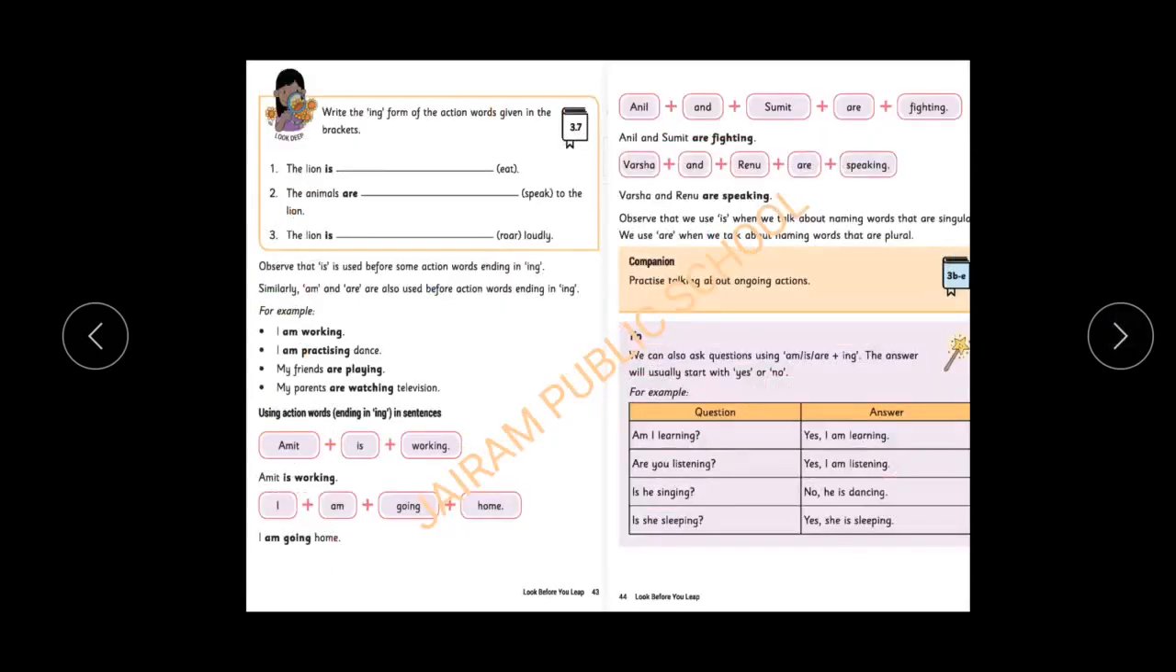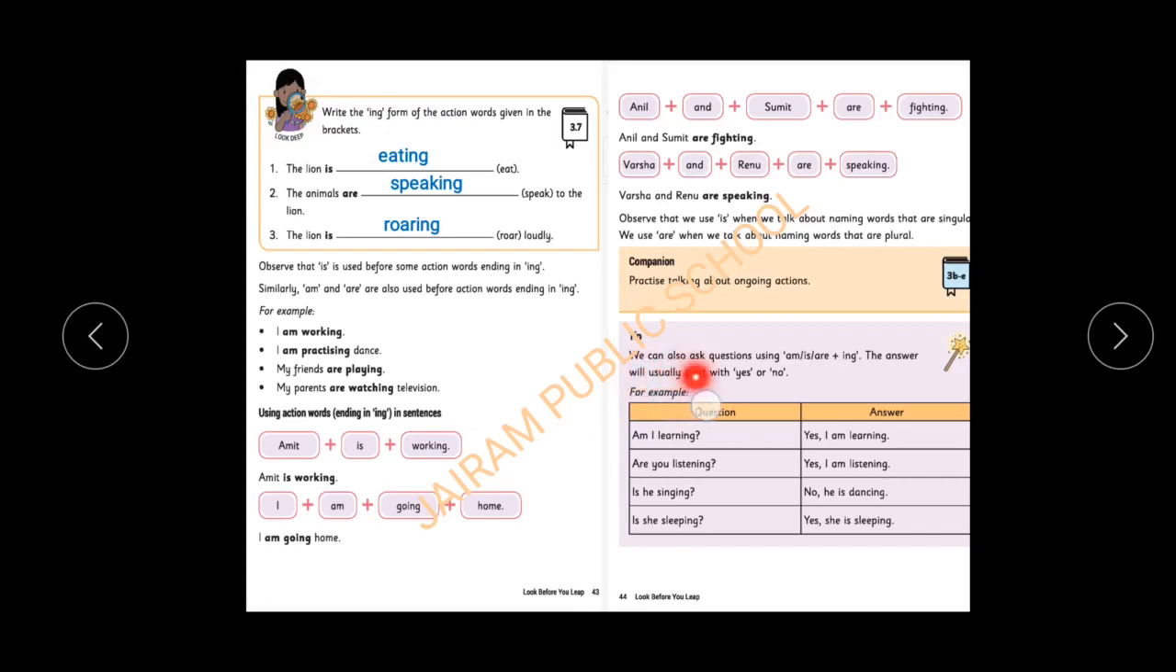Now the next activity is the look deep activity. In this activity, the lion is dash. The action word is given in the bracket. So we have added ing to that. The animals are speaking. The lion is roaring. These are all the example sentences. And we have seen the important topic in the tip box also.